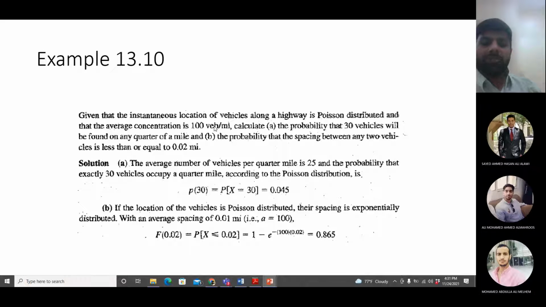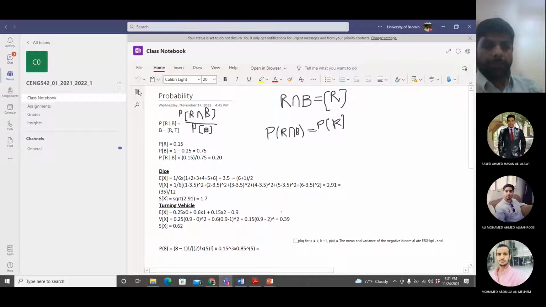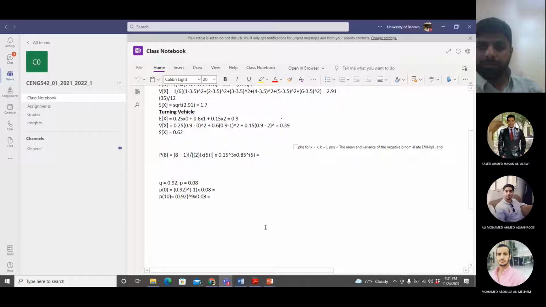Average for 1 mile is 100 vehicles. So if 1 mile on average has 100 vehicles, then a quarter of a mile will have 25 vehicles, right? I think this makes sense. On average, we're talking about on average. I will be doing it on the same page here.